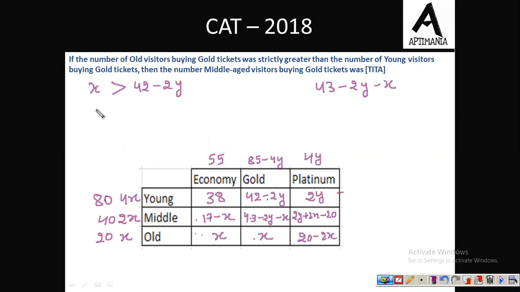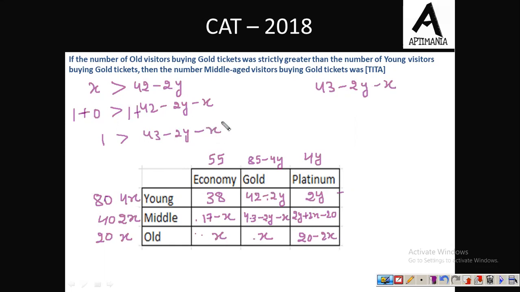So let us do one thing. 0 should be greater than 42 minus 2y minus x. अब बाकी सारा सेम मिल चुका है, but here we have 43, here we have 42. So let us do one thing, plus 1 both the sides. So 1 should be greater than 43 minus 2y minus x.